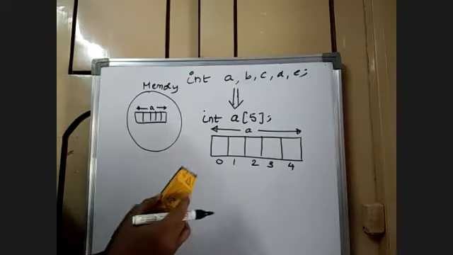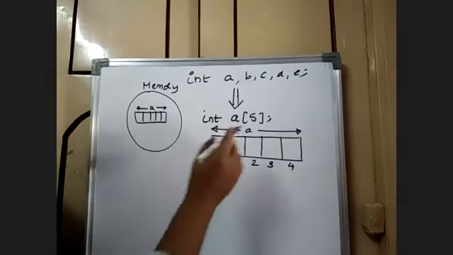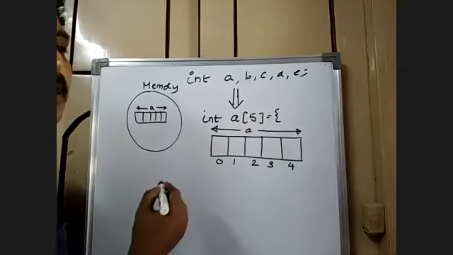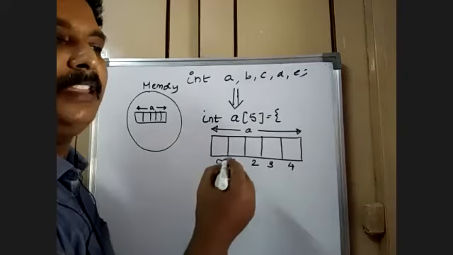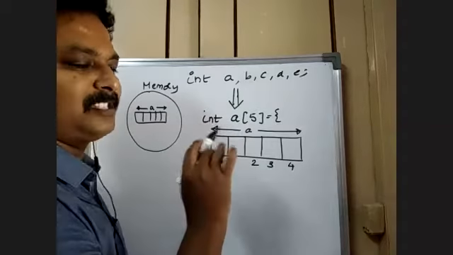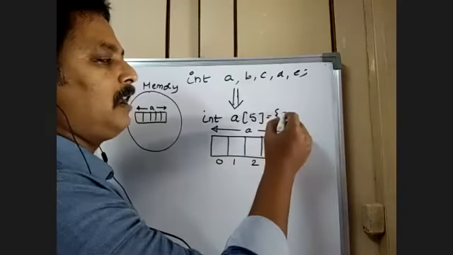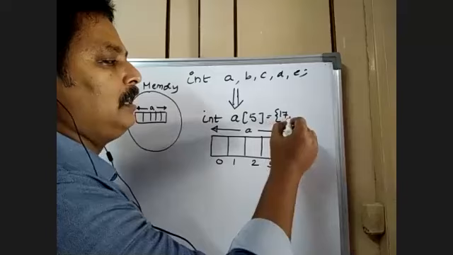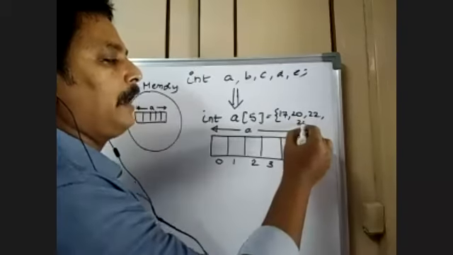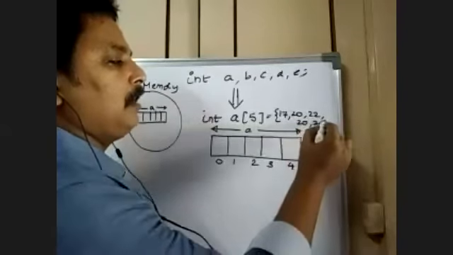This is called an array, where you can hold a collection of data items. Suppose a particular first year student has 5 subjects. In the internal examination, that student got 17, 20, 22, 20, and 21.